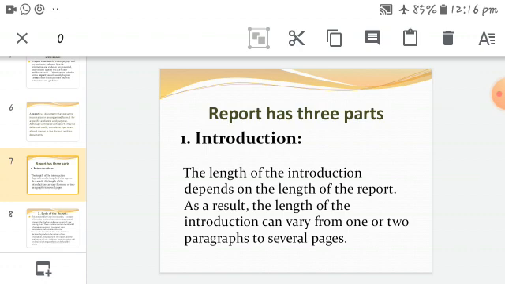It should be elaborative and the matter should be clear,